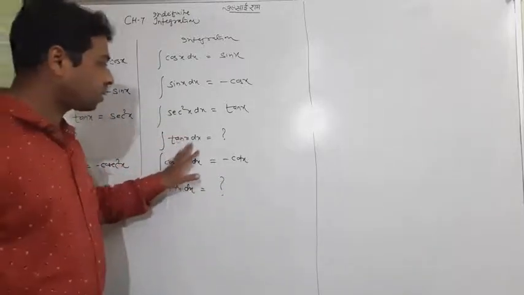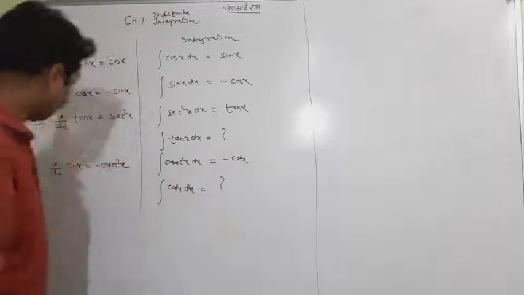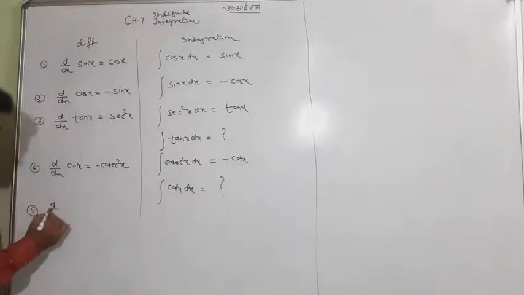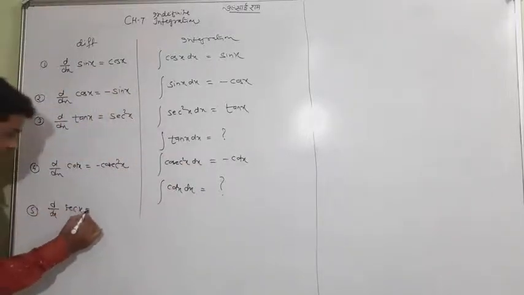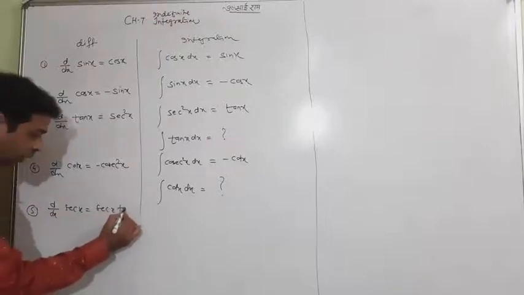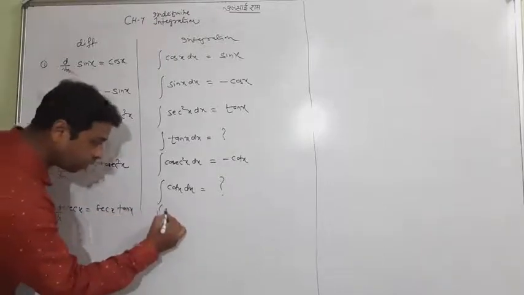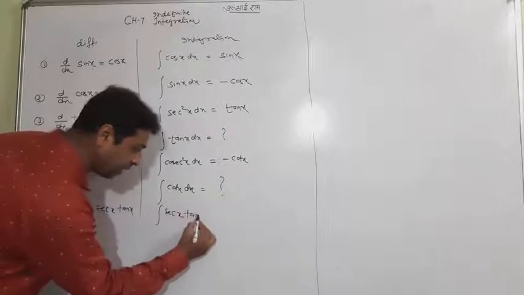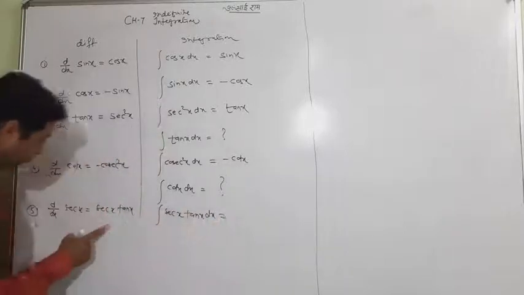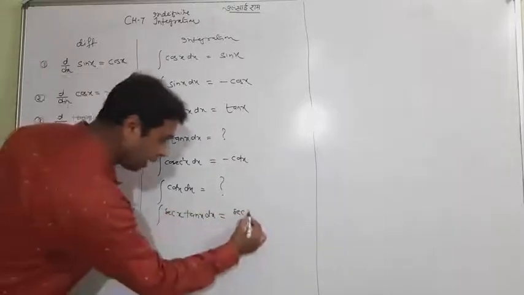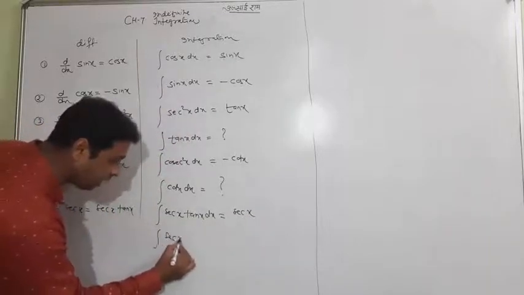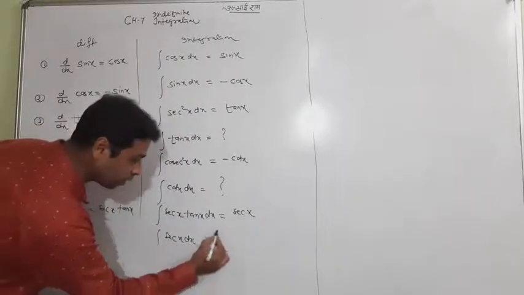Look, tan x still unknown, cot x still unknown. The next is d by dx of sec x, which is sec x tan x. Very good idea, this is right opposite. The integration of sec x tan x is equal to sec x, but again the integration of sec x alone is still unknown.